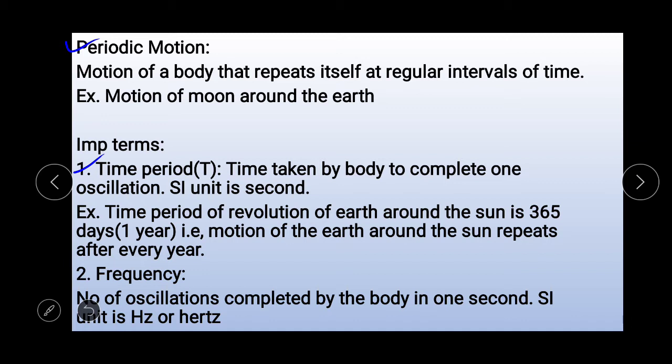Now, the second term is frequency. It is the number of oscillations completed by the body in 1 second. Here you may consider the number of rotations also. The SI unit is hertz. Here the frequency is denoted by nu.